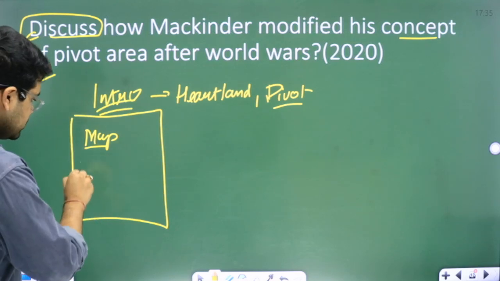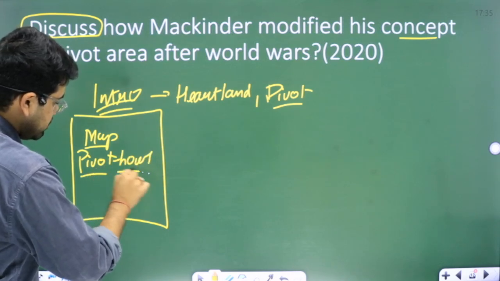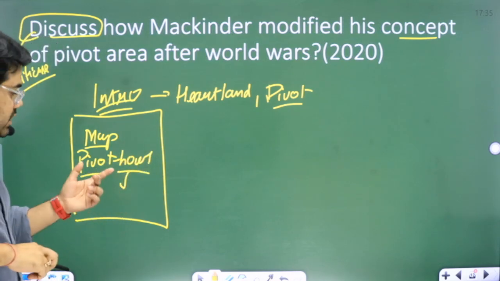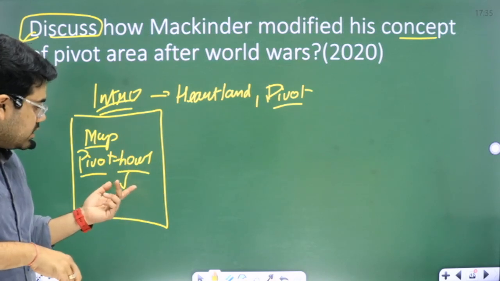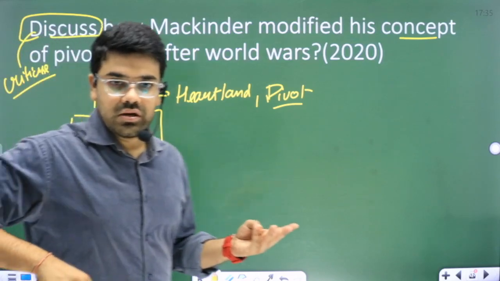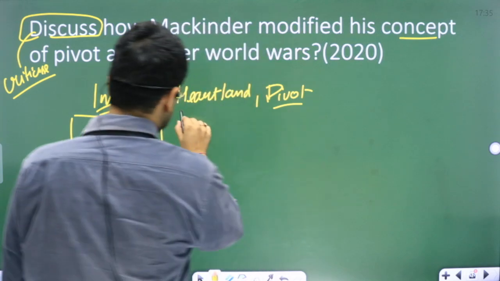What was the theory about? What is the pivot area? How is it dominant? What did it say? Because it could not be invaded, it would have superiority over the land power. It has an abundance of natural resources. So all these things you can write. In the second page,